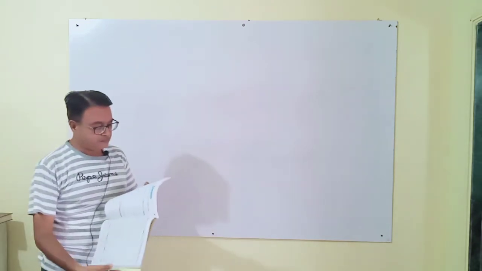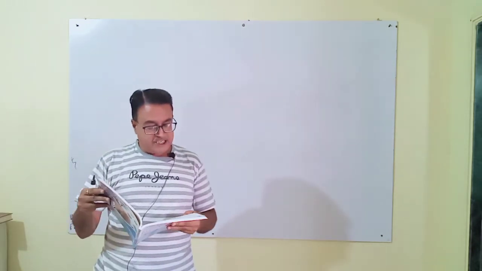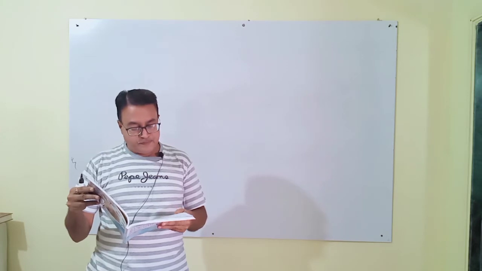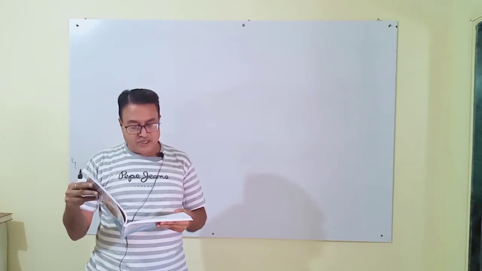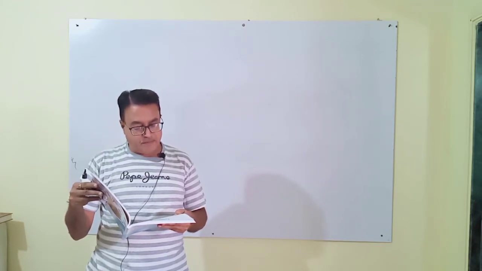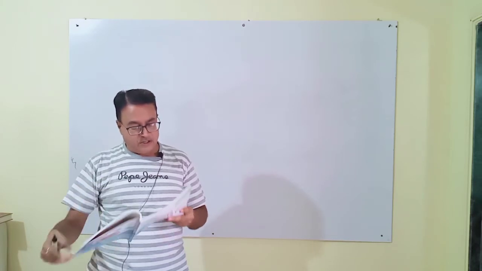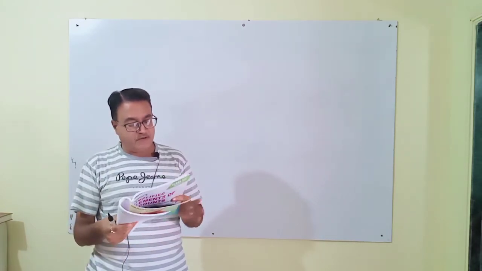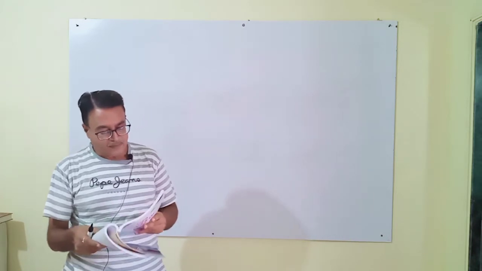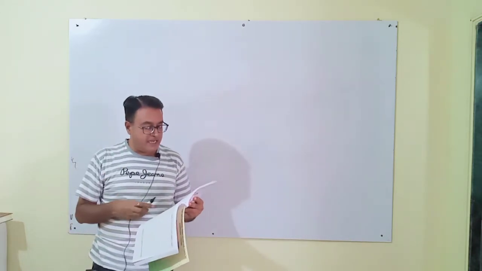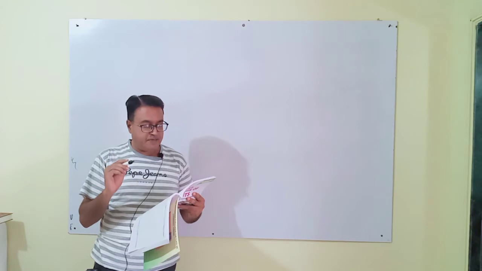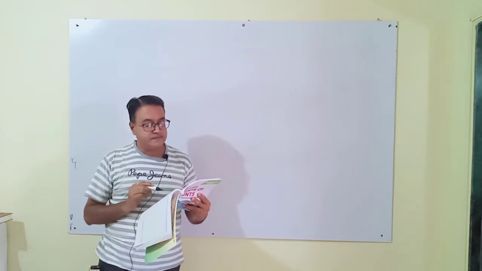Now adjustment numbers 2 and 3 are not calculated now, but adjustment number 4 is very difficult to understand. So study adjustment number 4: provision for bad debt is to be kept at 10% on debtors.